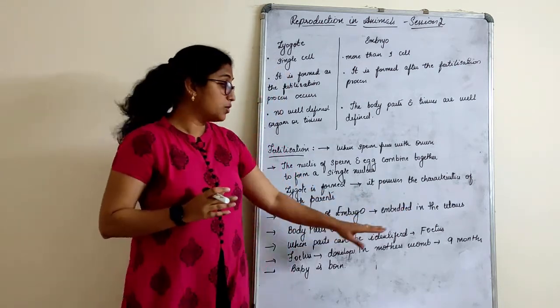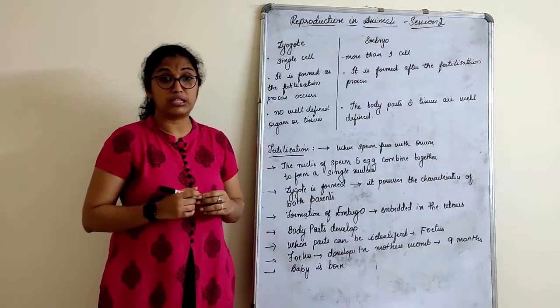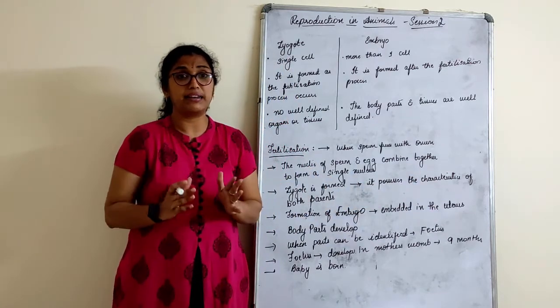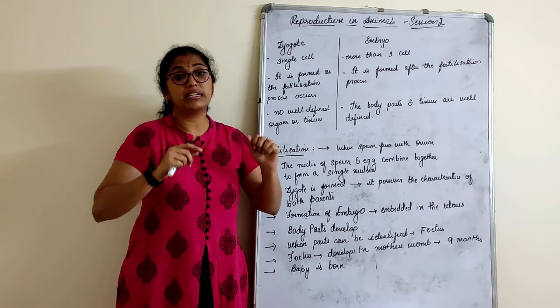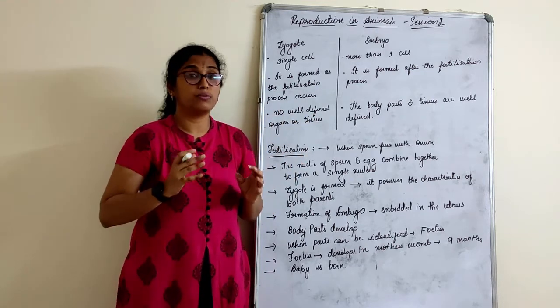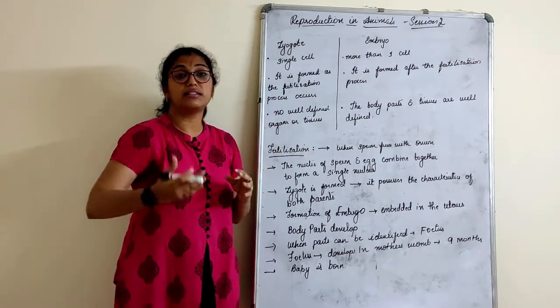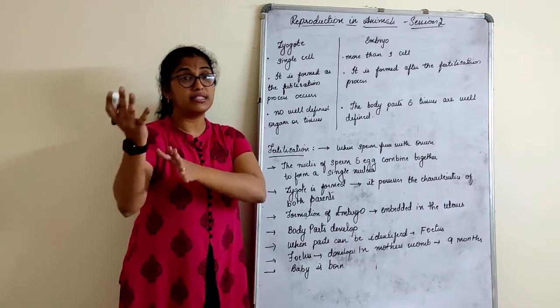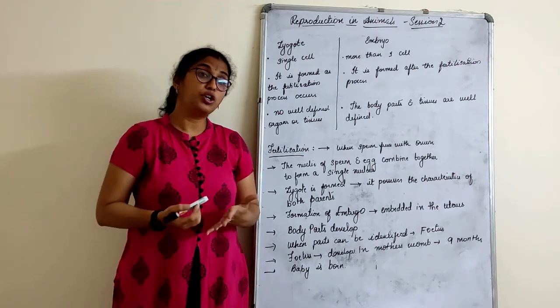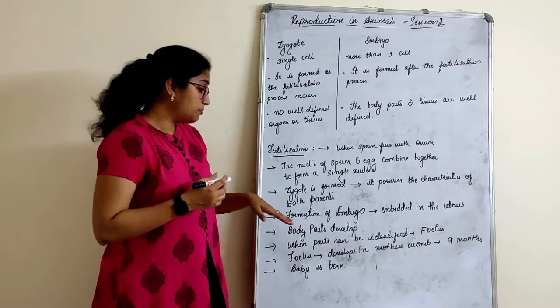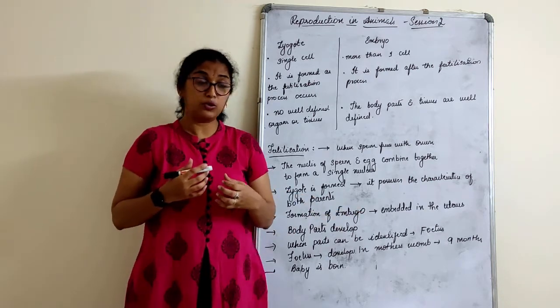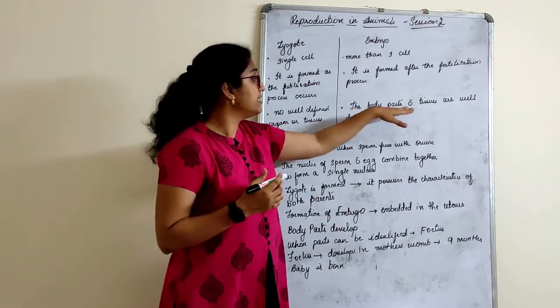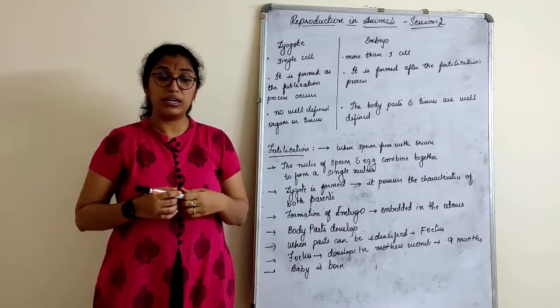The embryo is embedded in the uterus. Embedded in the sense implanted in the uterus. So you can say it is a home. Uterus is a home where the embryo further starts developing into a fetus and then to a baby. Now what do you mean by a fetus? Presently when we talk about an embryo, the body parts and tissues are well defined, but